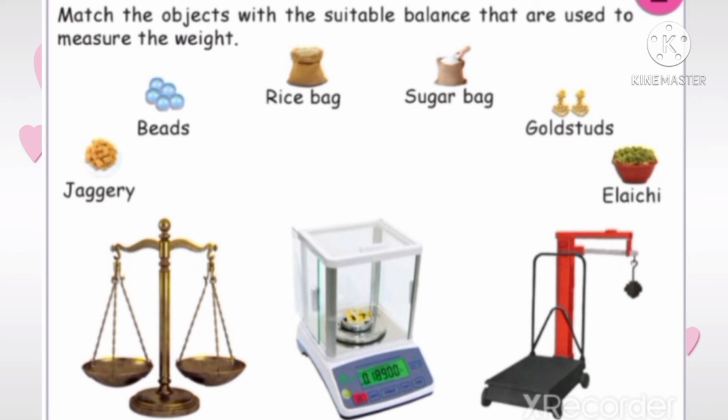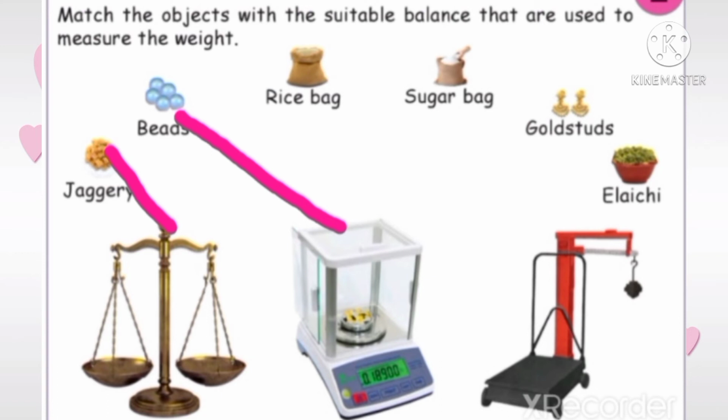So we have to measure the things with correct weight machine. Shall we match, children? Okay. Let's come, children. Jaggery. We use which machine? Yes, simple balance. Next, beads. We have to use digital balance.